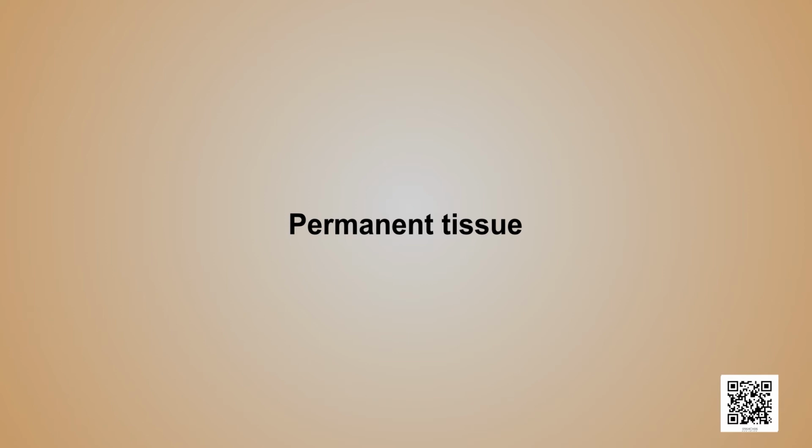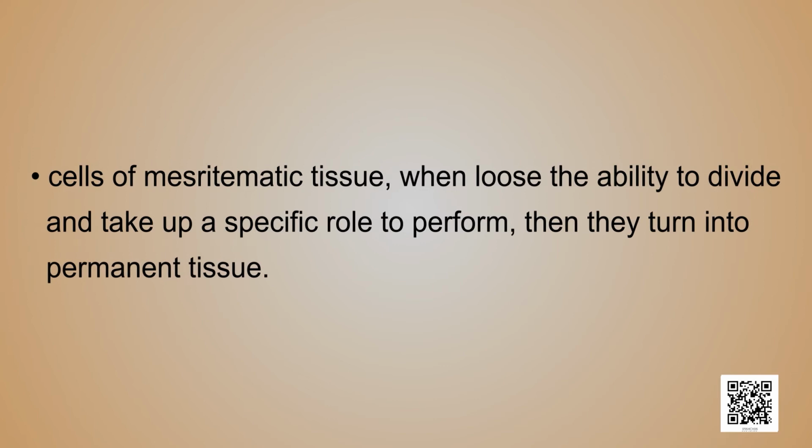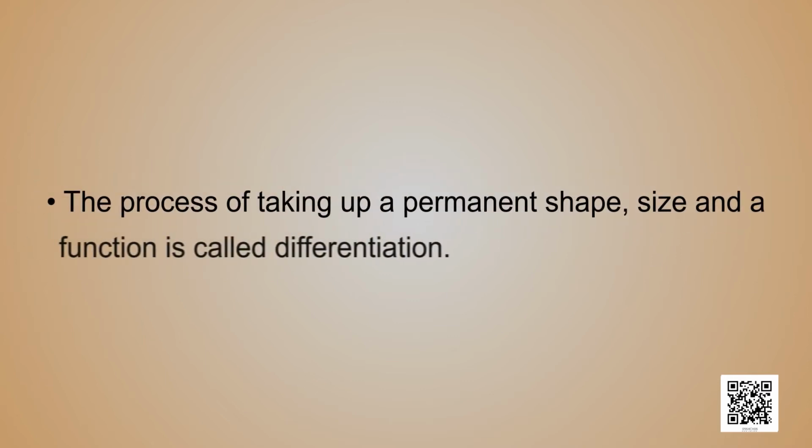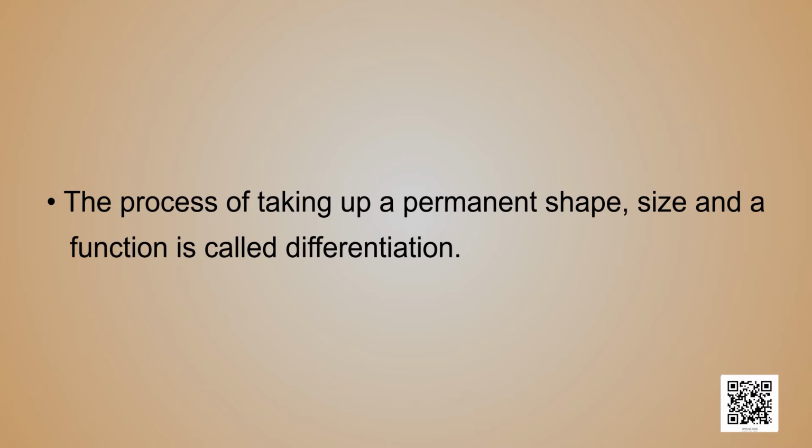Cells of meristematic tissue, when they lose the ability to divide and take up a specific role to perform, then they transform into permanent tissue. This process of taking up a permanent shape, size, and a function is called differentiation.